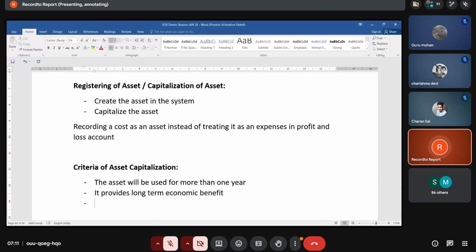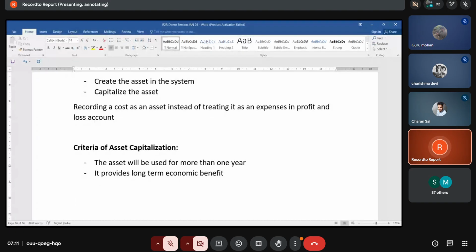What are the various expenses to be included while doing asset capitalization? Expenses are included and expenses are not included. In asset capitalization, installation charges have to be included.